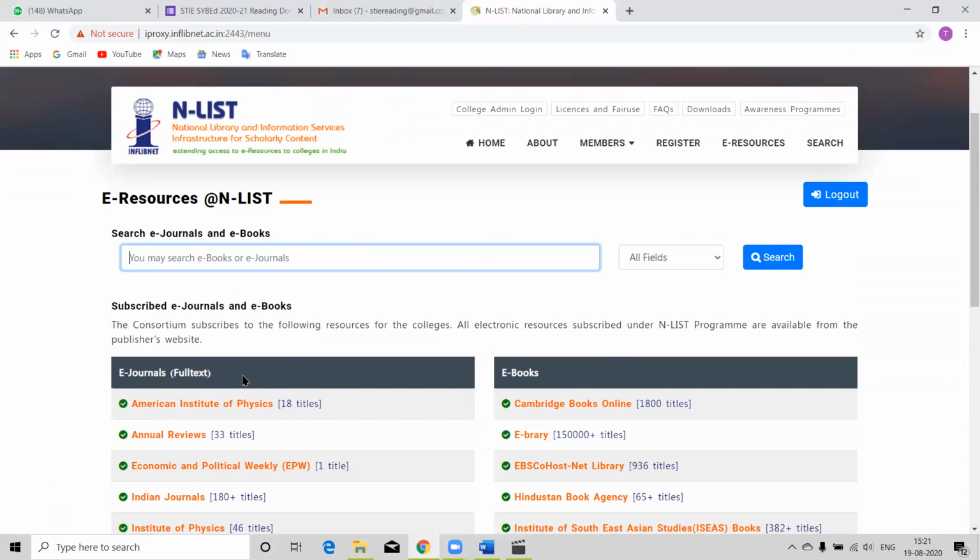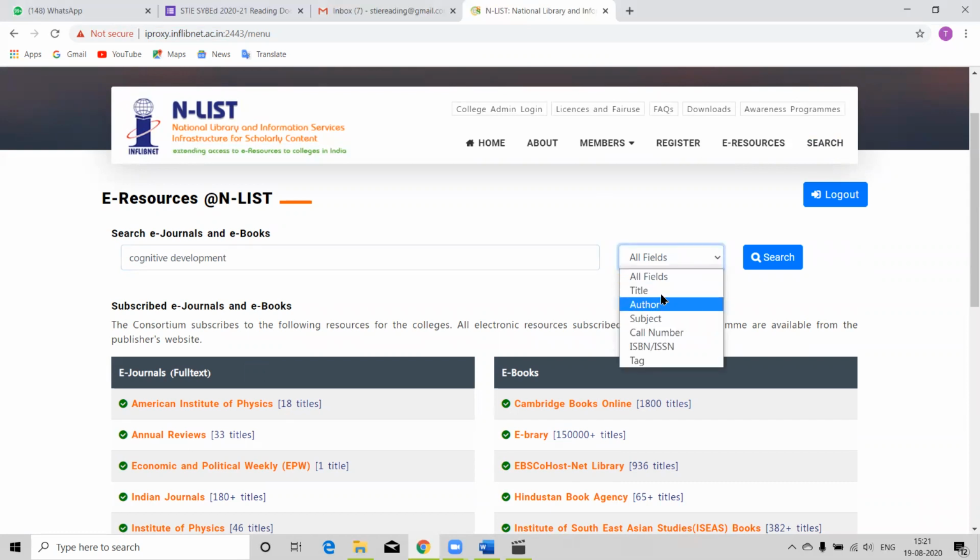Let's now search for cognitive development, a topic of educational psychology, and see whether it gives us something related to this. Here in this box, you can specify whether you want this keyword in the title, as author, or as subject.